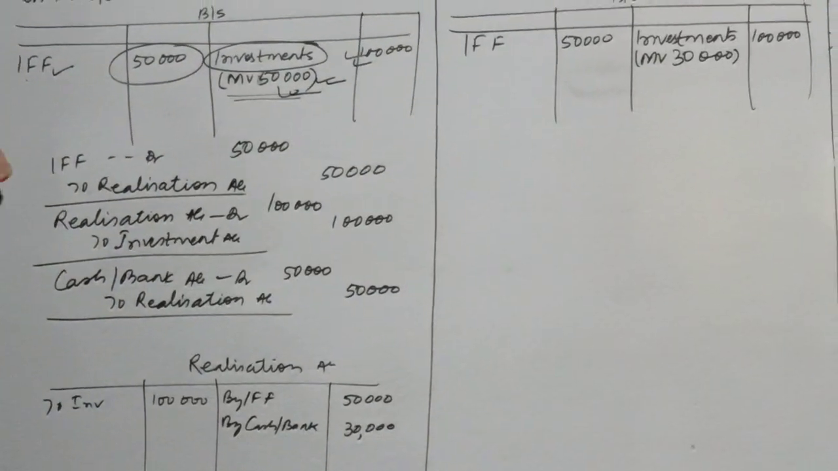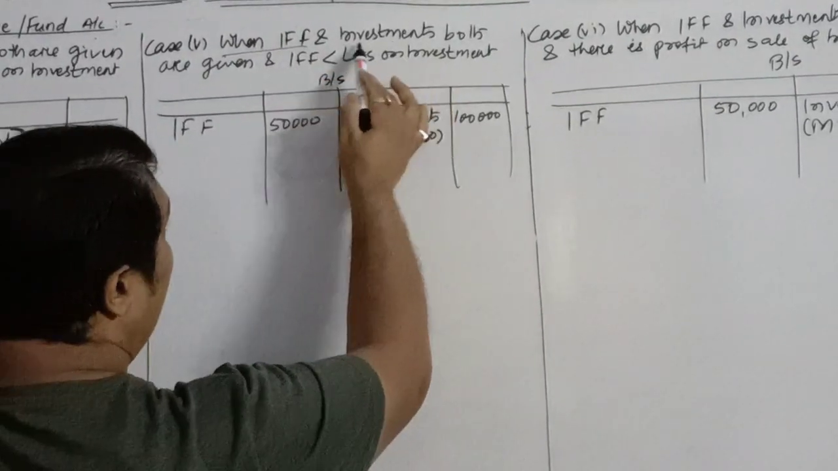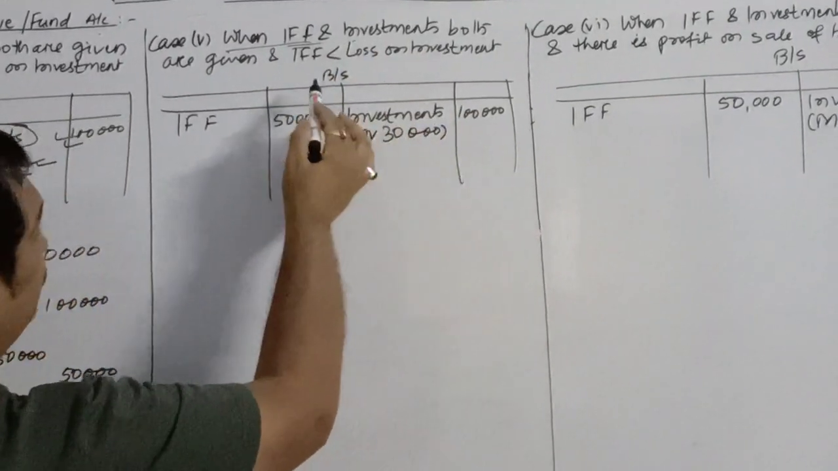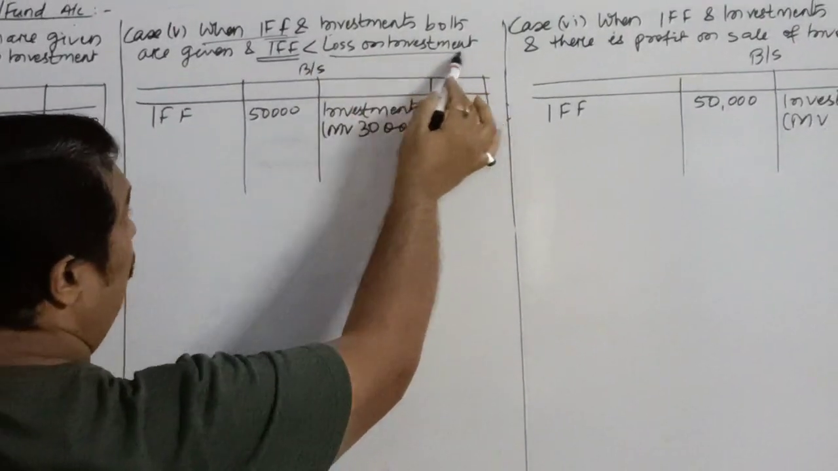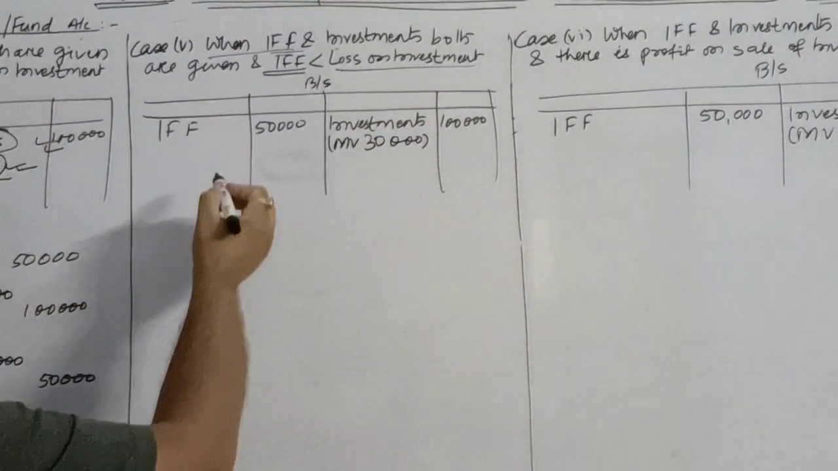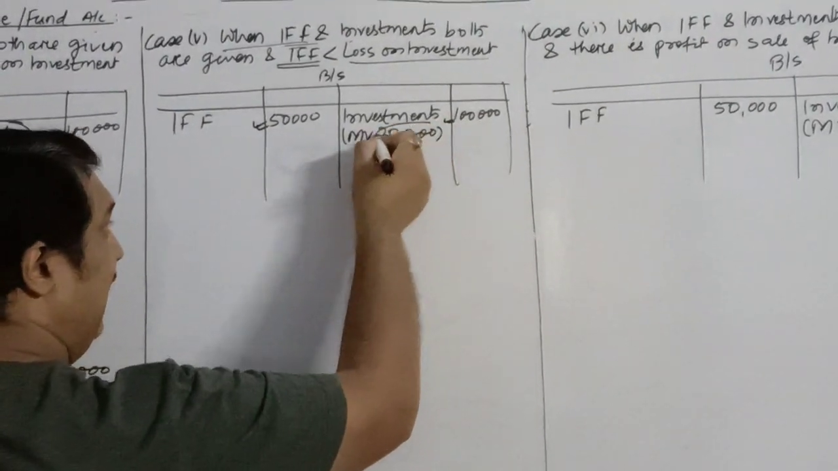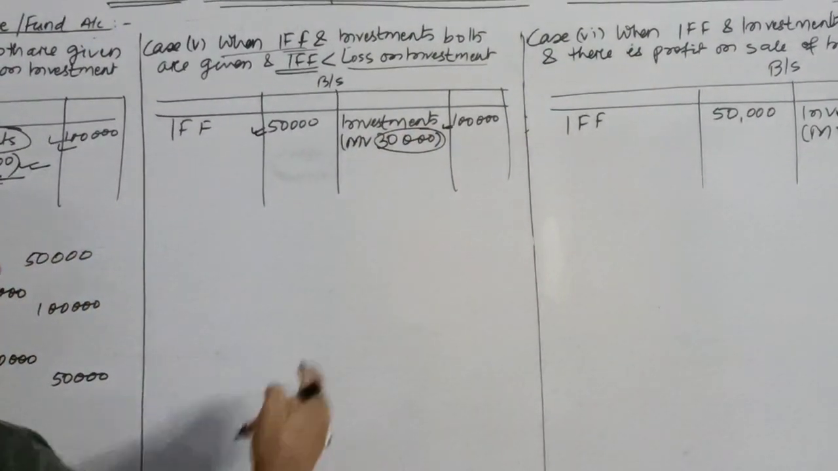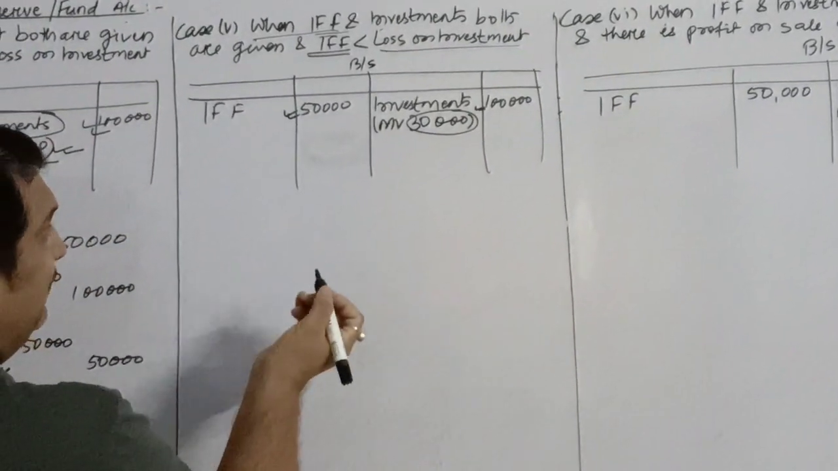Okay. Now condition number 5 is when you have investment and IFF both given in the balance sheet, and IFF is less than the loss on investment. If you can see the example, you have IFF 50,000, investment 1 lakh, and your market value is 30,000. So if you sell it, you will have a loss of 70,000. So even that does not matter.